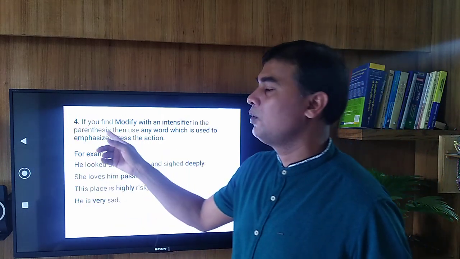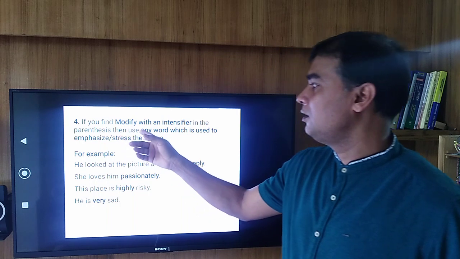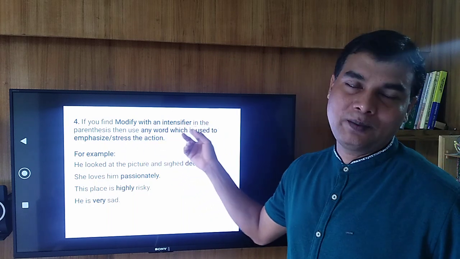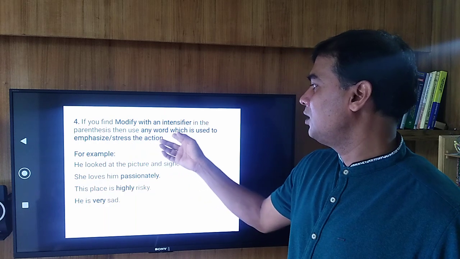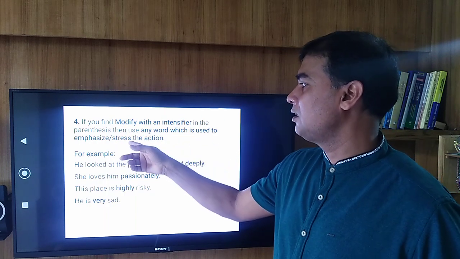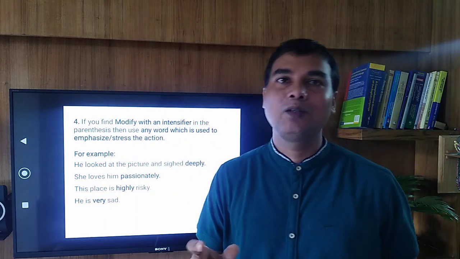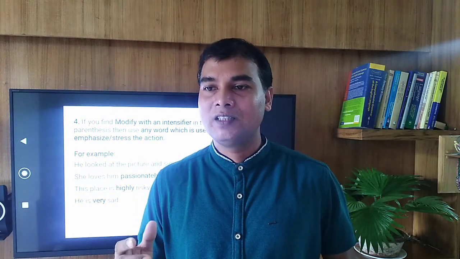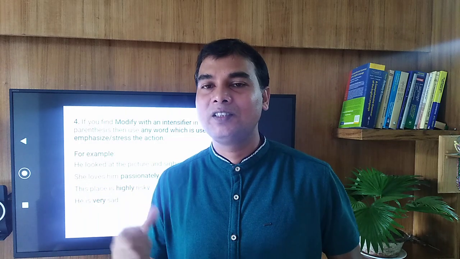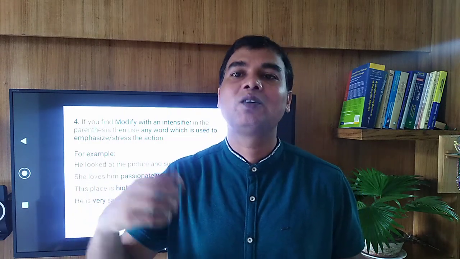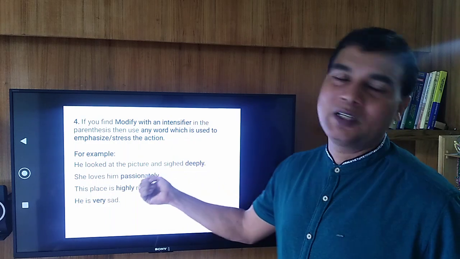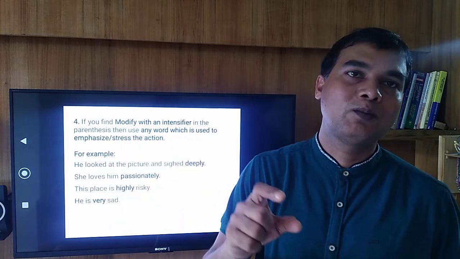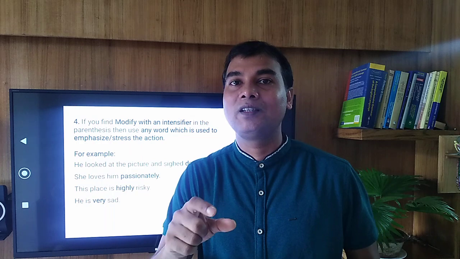Then technique number 4. If you find modify with an intensifier in the parenthesis, use any word which is used to emphasize or stress the action. Now remember, what is an intensifier? Intensifier means the word that is used to emphasize something. For example, it can be deeply, passionately, highly, and the most common intensifier is very.